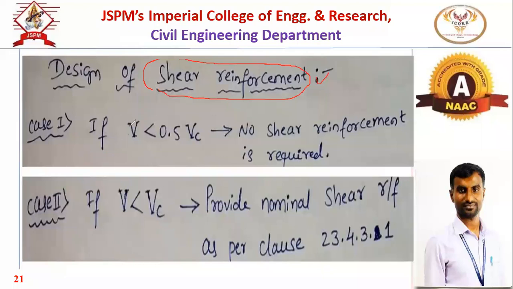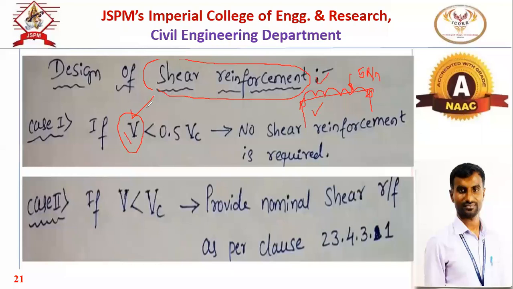The first case: V is the shear force developed. I will take the example of a simply supported beam with a loading of 5 kilonewton per meter, subjected to UDL on the entire span.